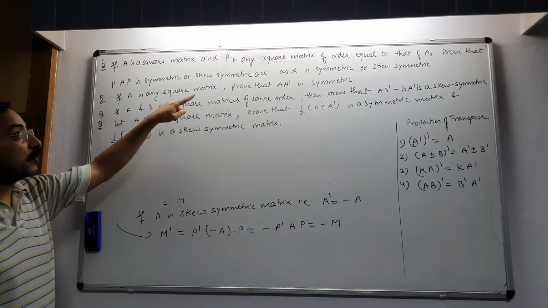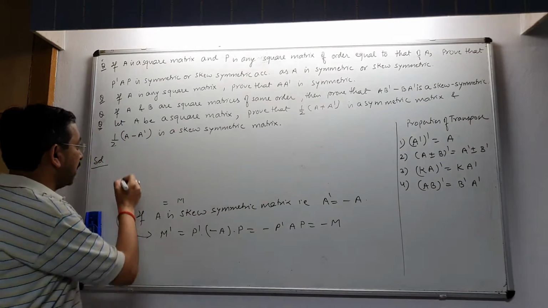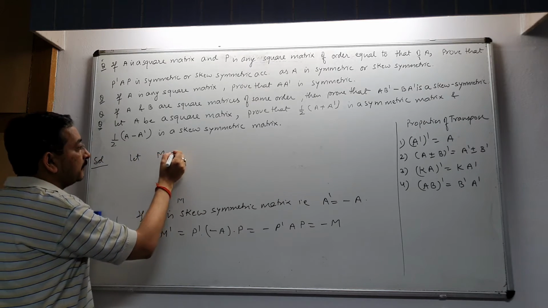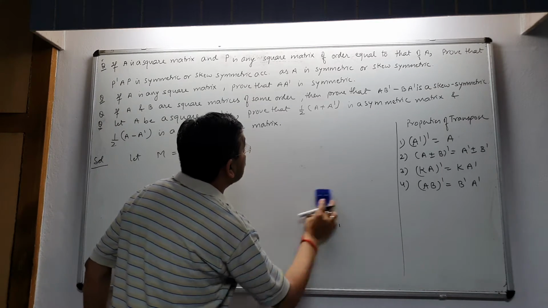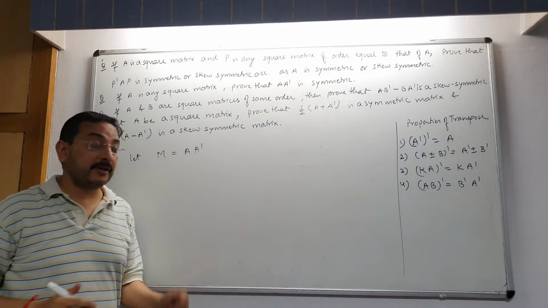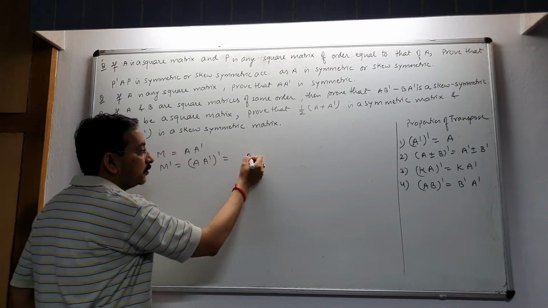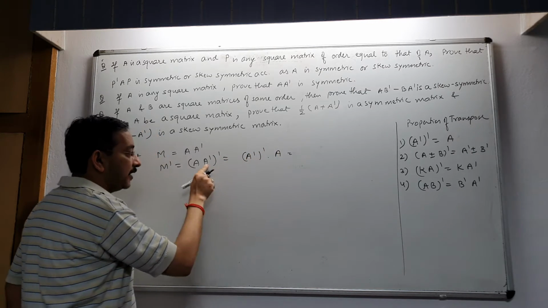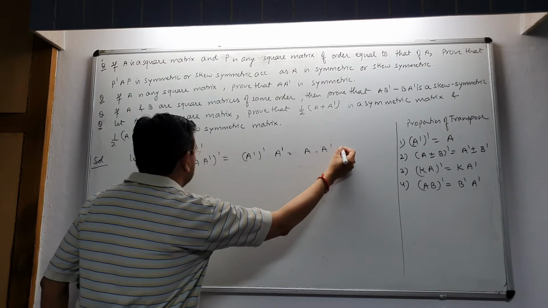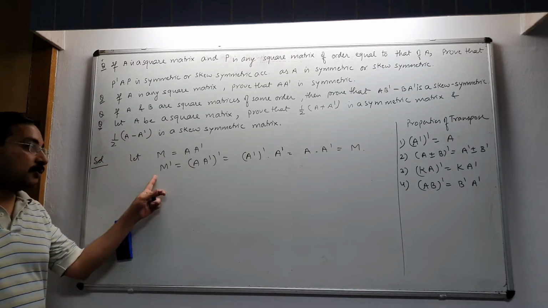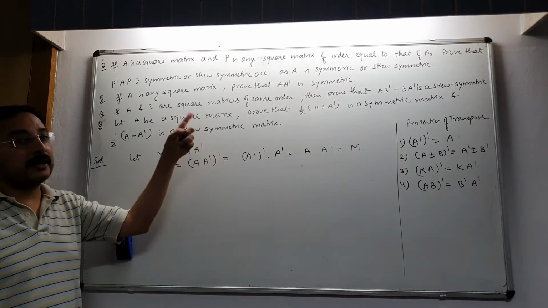If A is any square matrix, prove that A into A transpose is a symmetric matrix. Again, consider the matrix A and A transpose. We have to prove that A into A transpose is symmetric. Symmetric means M transpose equals (A A transpose) transpose, which is equal to (A transpose) transpose into A transpose, which is equal to A into A transpose, equal to M. M transpose equals M, therefore M, which is equal to A into A dash, is a symmetric matrix.